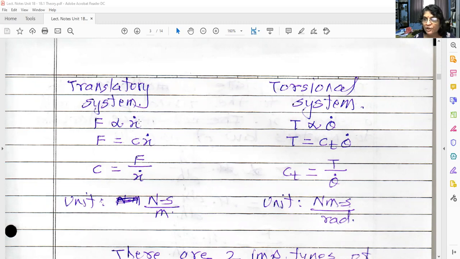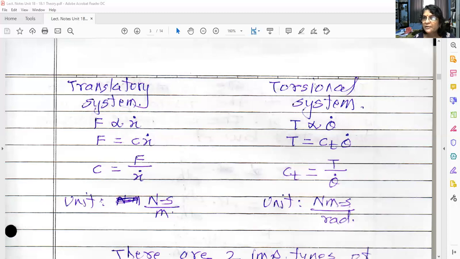So F is proportional to X dot, so F is equal to C into X dot. What do you mean by this C? This is nothing but the damping coefficient, which is constant. So C is equal to F upon X dot, that is force per unit velocity. What's the unit of this C? Newton second per meter. Unit of F is Newton and unit of X dot is meter per second. So the unit of damping coefficient is Newton second per meter.